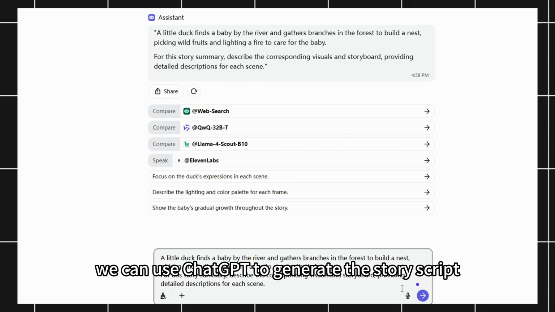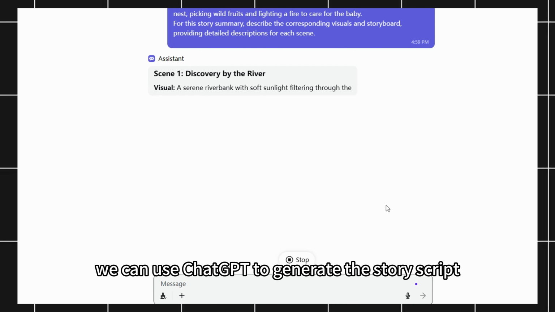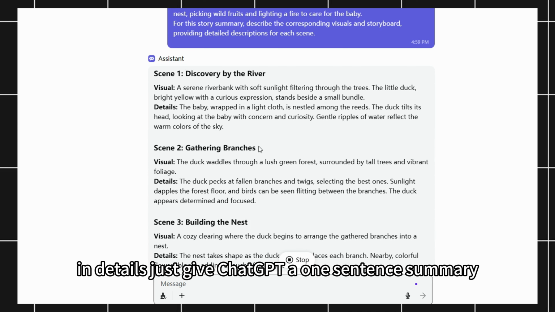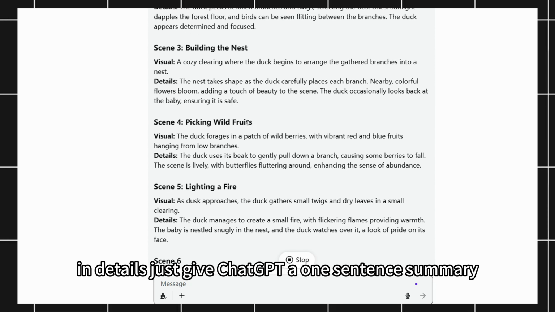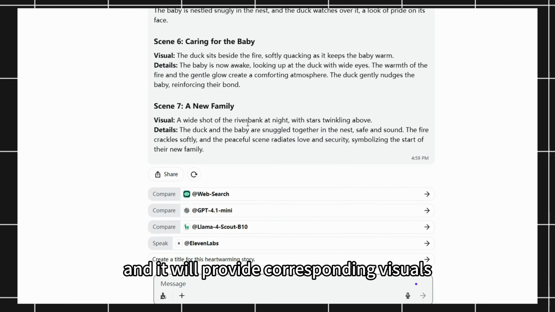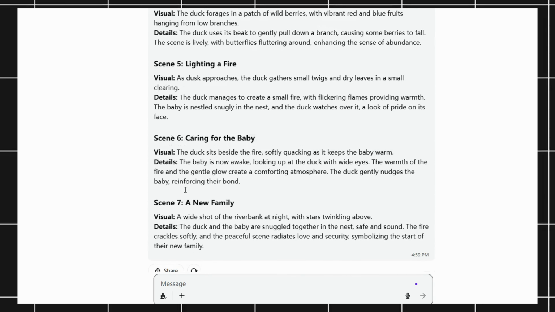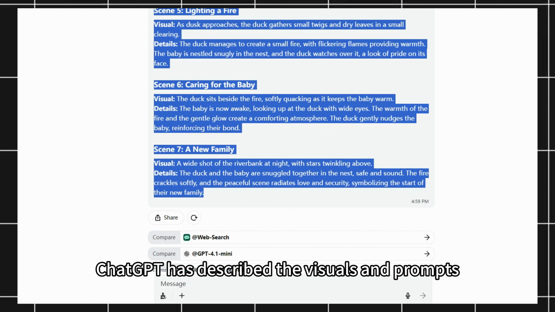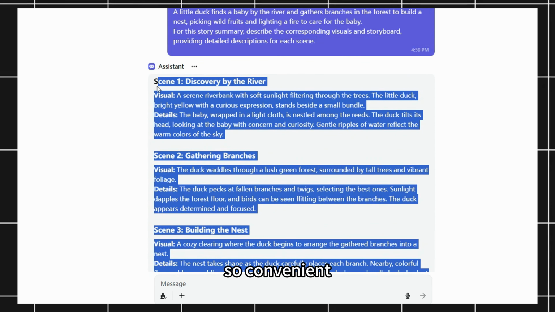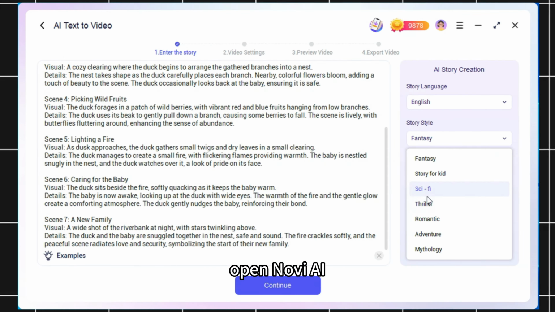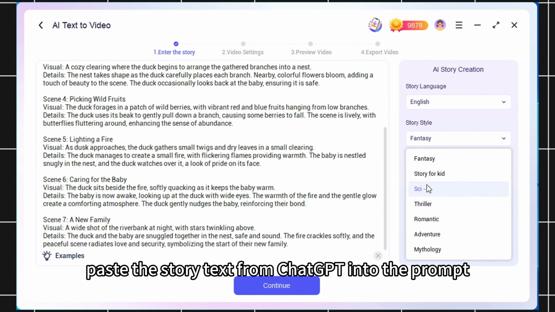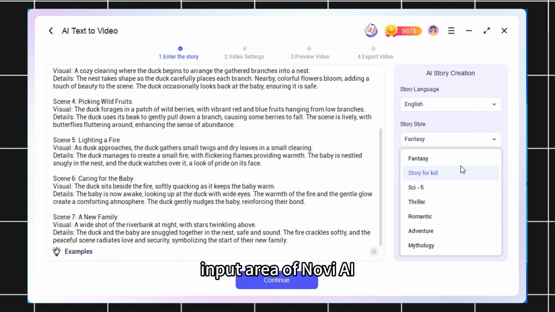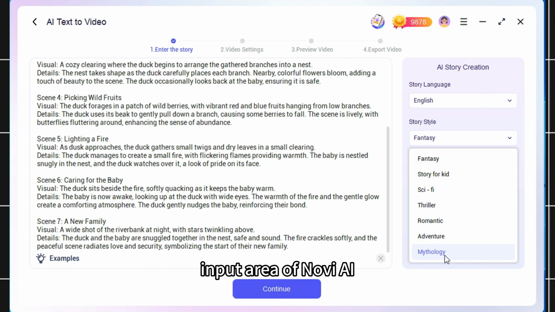We can use ChatGPT to generate the story script and details. Just give ChatGPT a one-sentence summary, and it will provide corresponding visuals and a storyboard. You'll see that ChatGPT has described the visuals and prompts, so convenient. Open Novi AI, paste the story text from ChatGPT into the prompt input area of Novi AI.